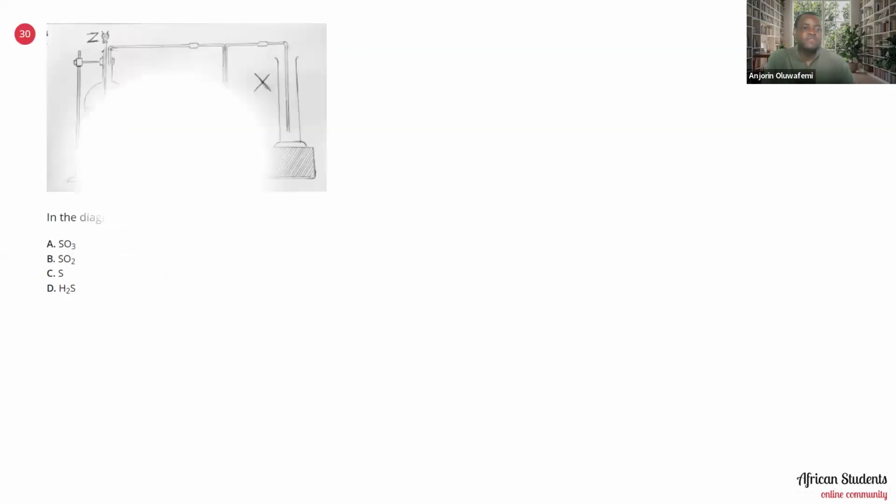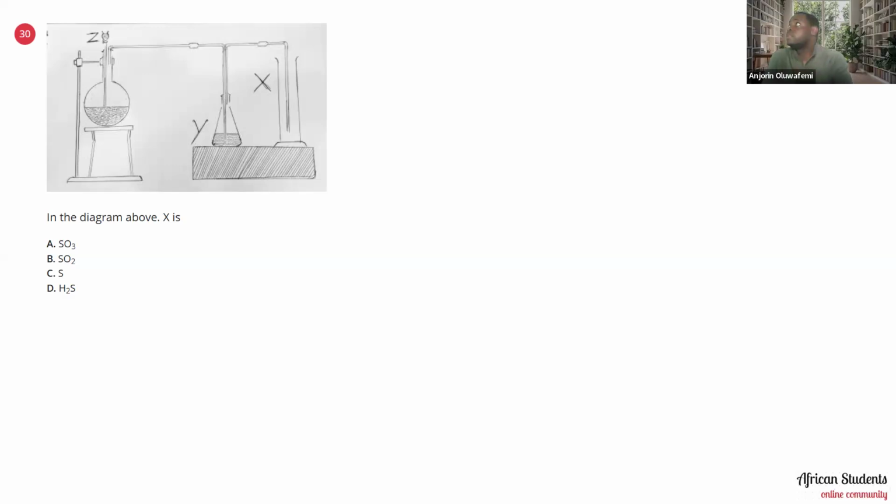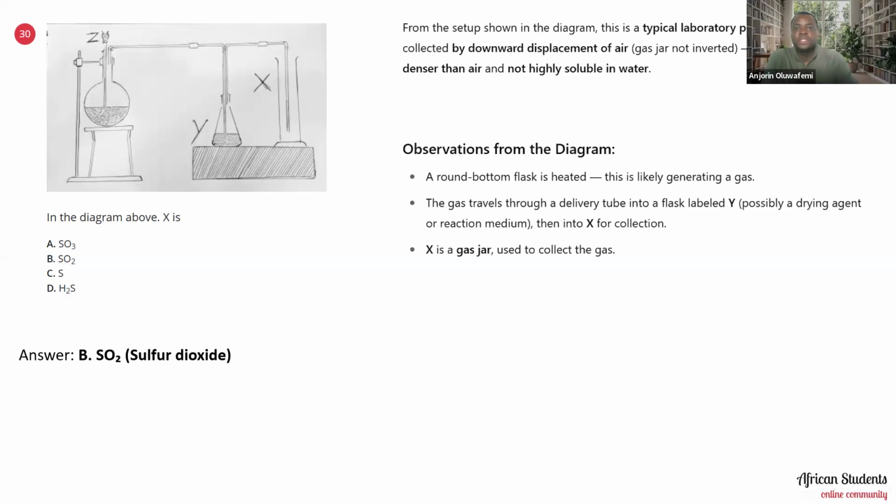Okay. So the 30th question says, in the diagram above, is the gas SO3, SO2, sulfur, or H2S? Now, the gas is actually SO2, sulfur dioxide. And the reason is, if you look at it carefully, from the setup shown in the diagram, this is a typical laboratory preparation of a gas collected by downward displacement of air. That is, gas jar not inverted, meaning the gas is denser than air and not highly soluble in water.